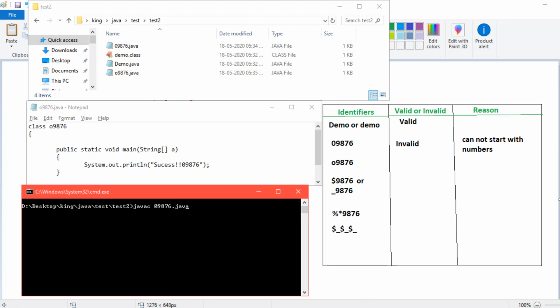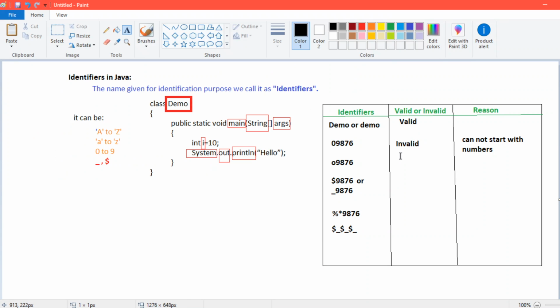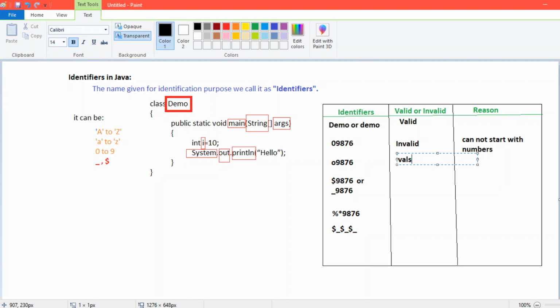Yeah, it's compiling fine, no problem. Now let's try to run it. It's a small o 9876. Okay, it's working. I haven't changed that to a capital O, but it's working fine. So this is a valid one. No need to give any reasons.